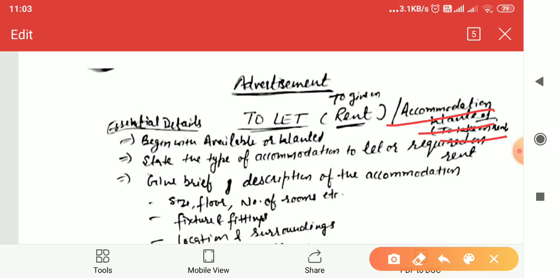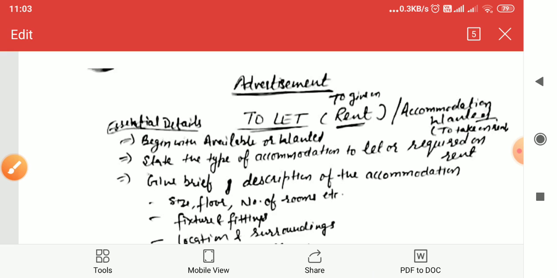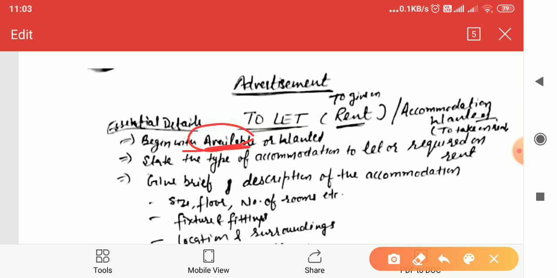So what are the essential details we should discuss about them? Begin with available or wanted. If it is available, you are going to give on rent, then you will start with available. Or if accommodation wanted, then you will start with wanted, a house available, a house to let. Next, state the type of accommodation. What type of accommodation you want to give on rent or to let, or what type of house you want or required on rent, that should be mentioned.